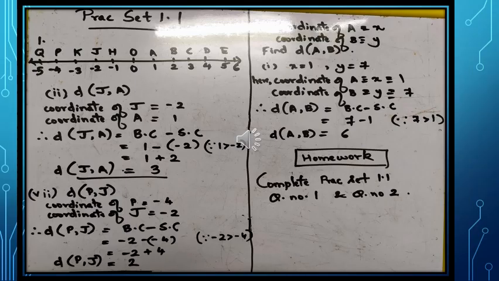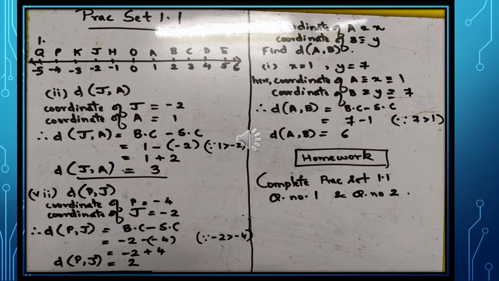We'll solve some numericals based on calculation of the distances between any two points on the number line. Kindly take your notebook, a pen and a textbook with you and solve as we progress. In question number 1, we are given a number line and some points and the coordinates associated with it. We need to find the distance between the points mentioned. There are in all 8 sub-questions related to the same number line. We will be solving 2 of them and the remaining you can solve on your own.